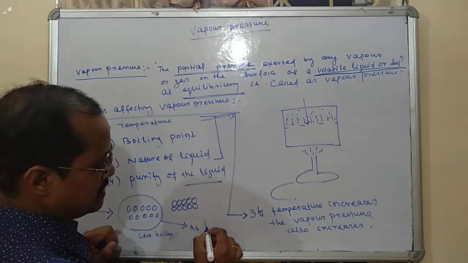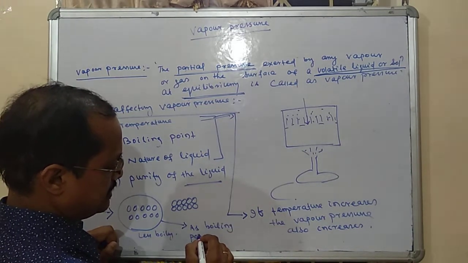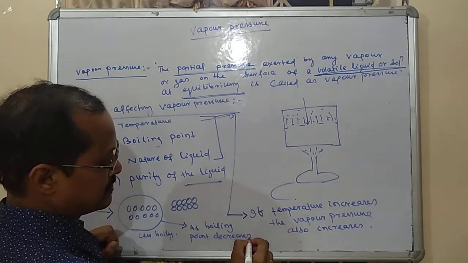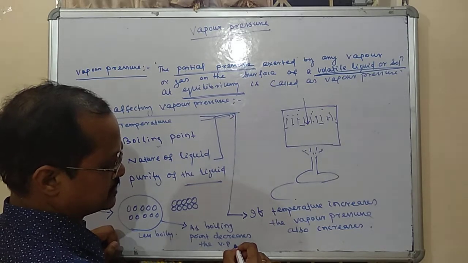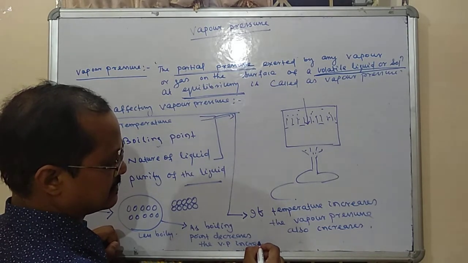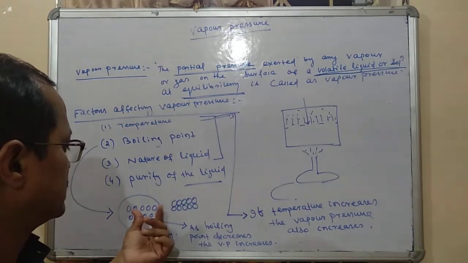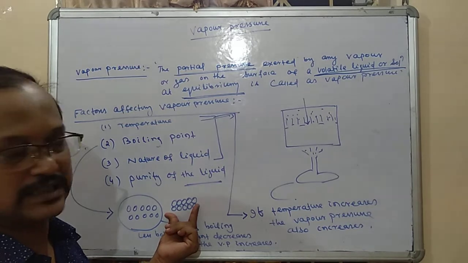As boiling point decreases, the vapor pressure increases. Did you understand? First of all, closed molecules mean the boiling point is greater.